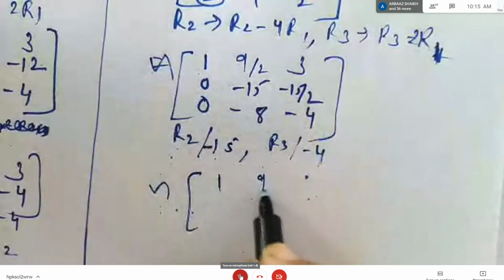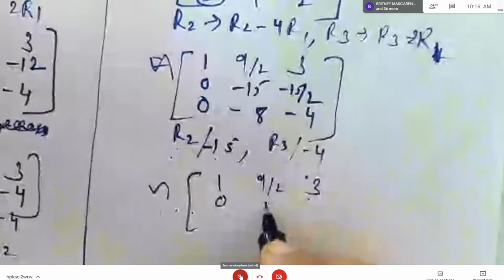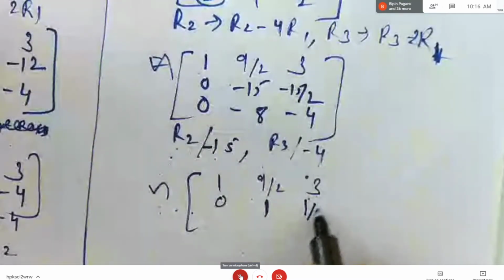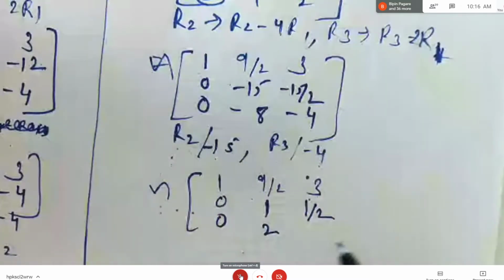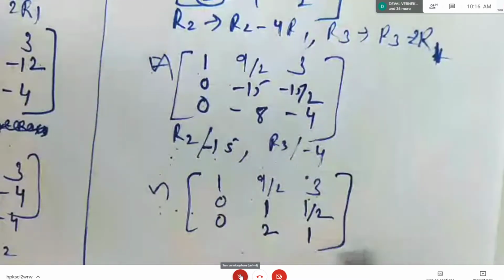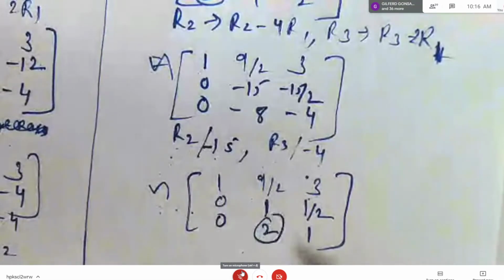First row same. 0 by anything is 0, -15 by -15 is 1, and this is 1 by 2. 0 by anything is 0, 4 to the 8, minus minus will get cancelled, and -4 by -4 is 1. All of you understood? Every element of R2 I have to divide by -15, and every element of R3 by -4.